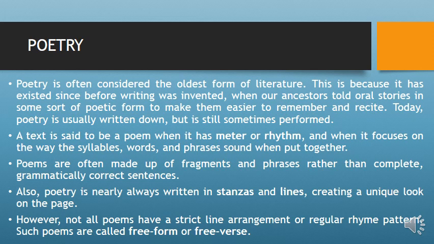Poetry is often considered the oldest form of literature. This is because it has existed since before writing was invented, when our ancestors told oral stories in some sort of poetic form to make them easier to remember and recite. Today, poetry is usually written down, but is still sometimes performed.